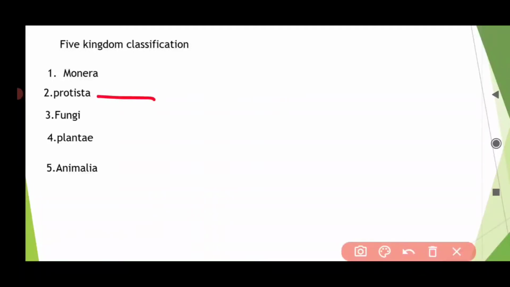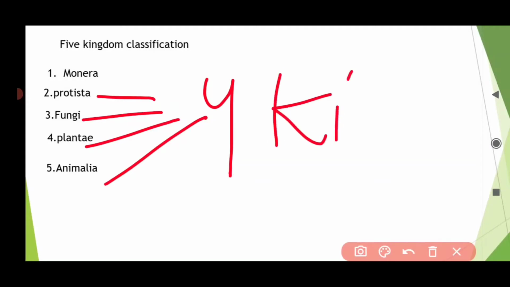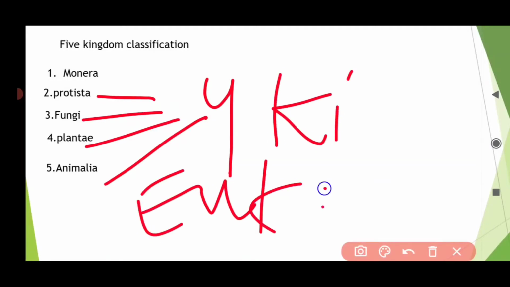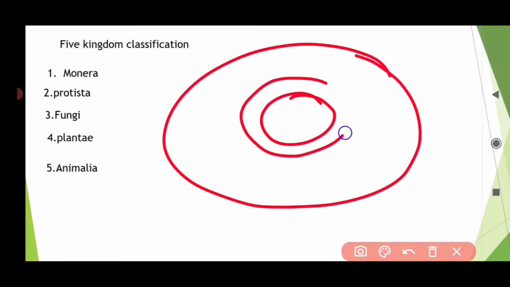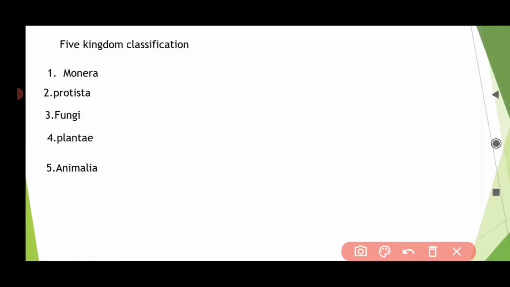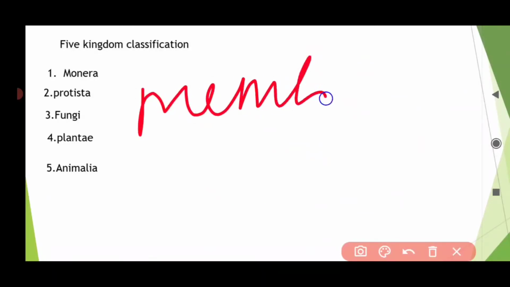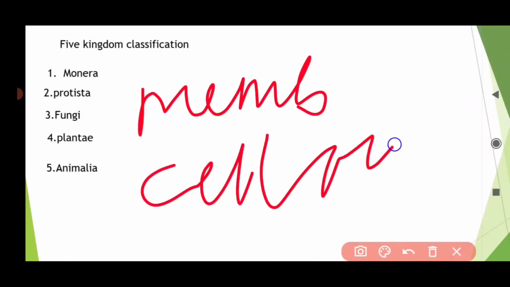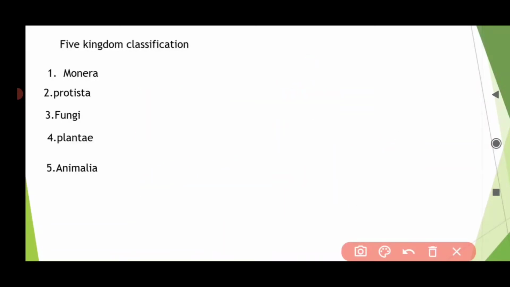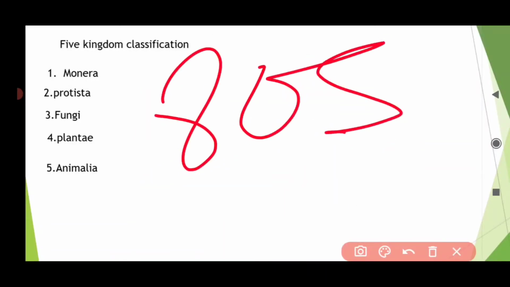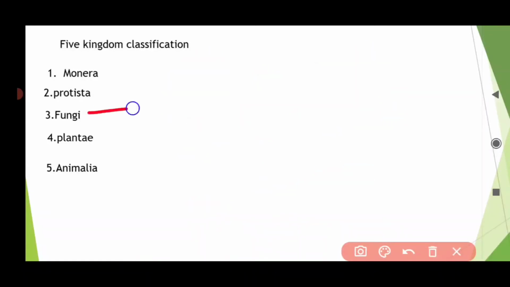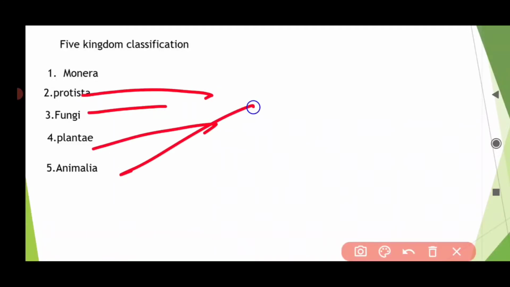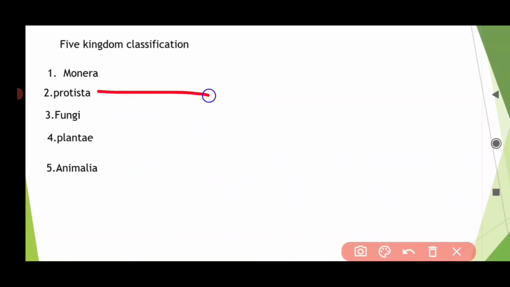Talking about Protista, Fungi, Plantae, and Animalia, these remaining 4 kingdoms are eukaryotic. Eukaryotes have a well organized nucleus surrounded by a nuclear membrane. They also have membrane bound cell organelles, and they have 80S ribosomes in the cytoplasm. Okay, next, talking about Protista, Fungi, Plantae, Animalia, these are eukaryotes. What is Protista?